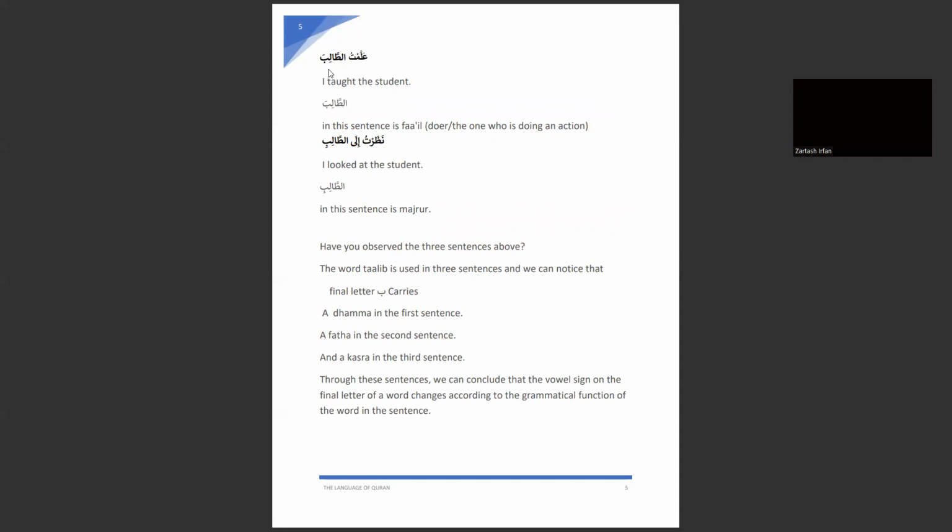The object is always in nasab, and we already know that nasab is shown by a fatha on the last letter of the mufrad word, right? And here, in the same way, with the harf of jar, it is changing its last i'rab. Ba is with the kasra.